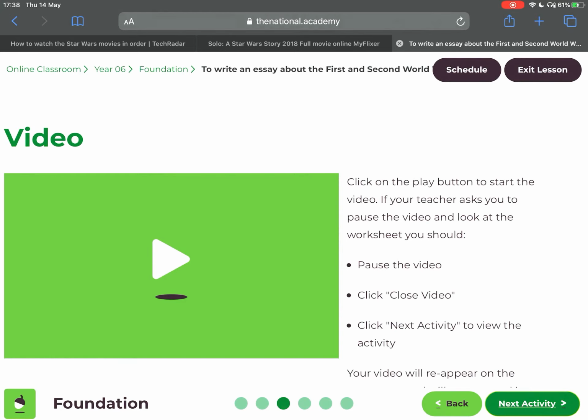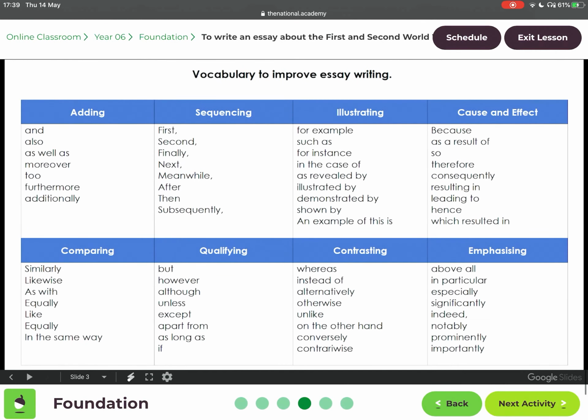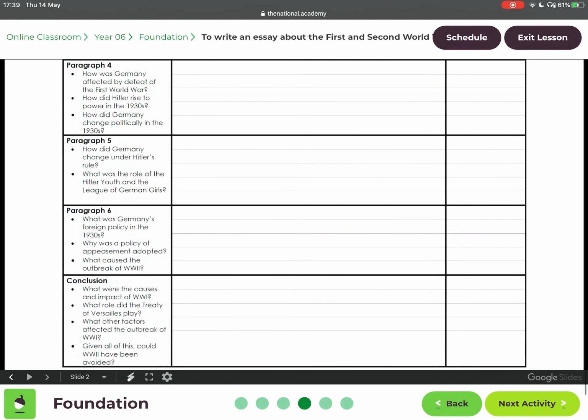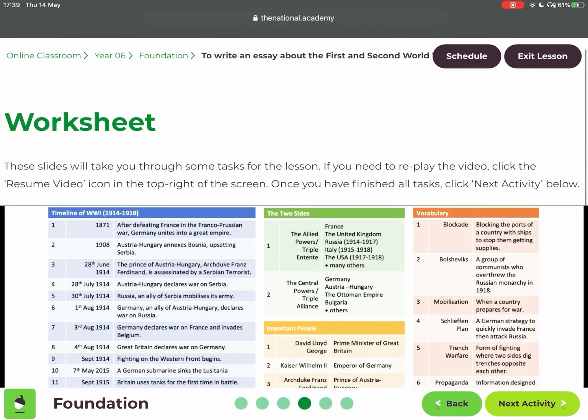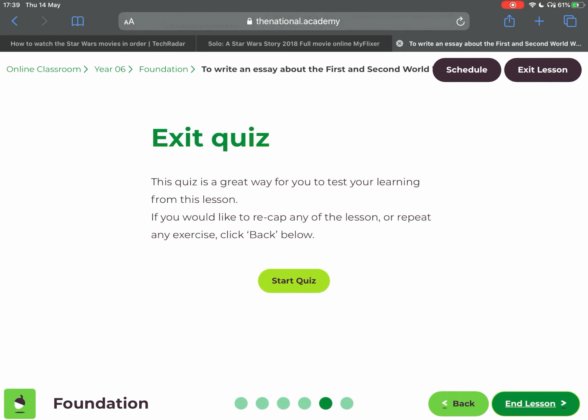After that, you'll have your video with Mr. Hutchinson. He is going to remind you of what an essay looks like and how to write an essay, and then he's going to help you plan your final 3 paragraphs. After you would have planned them, you would have these help you remember what you need to do here. These just help. And then you'd write your essay. After you would have written your essay, you would have your exit quiz.